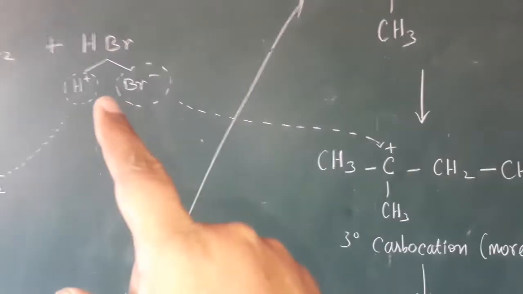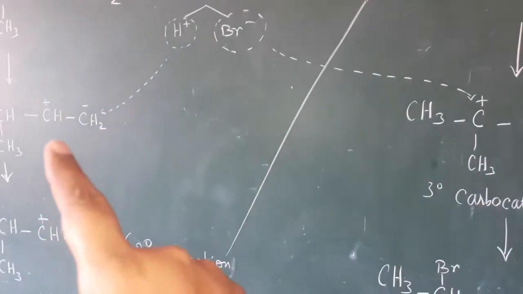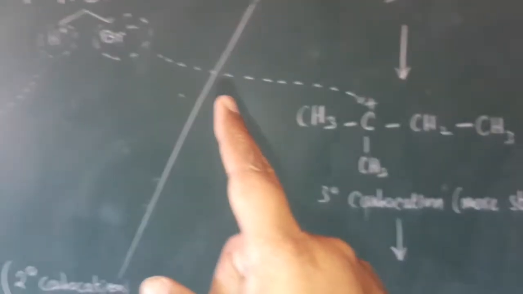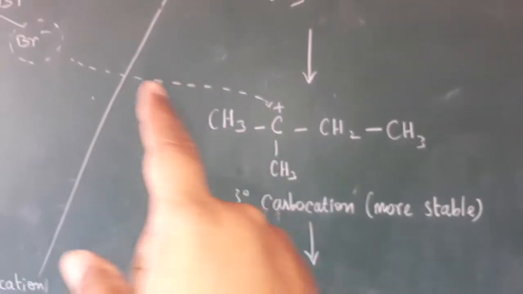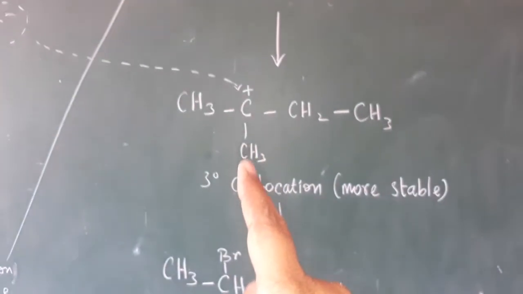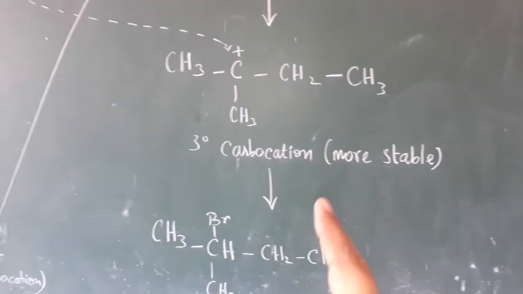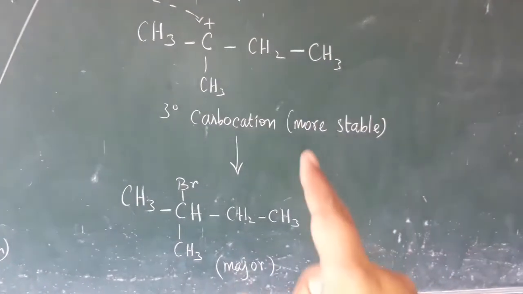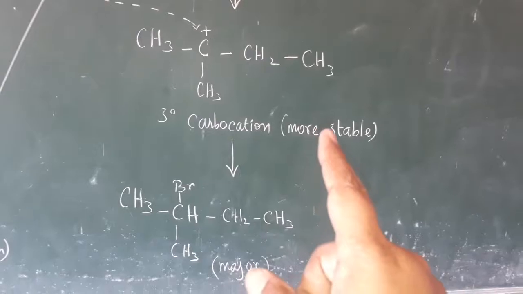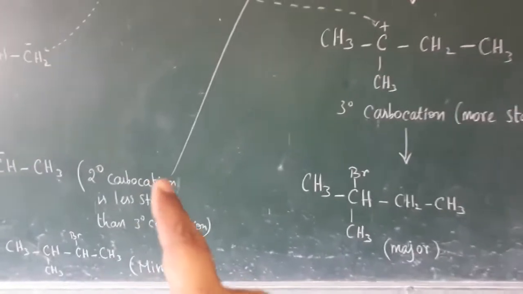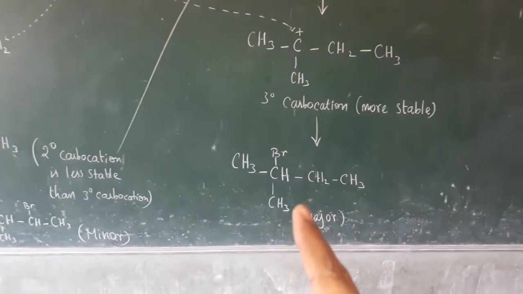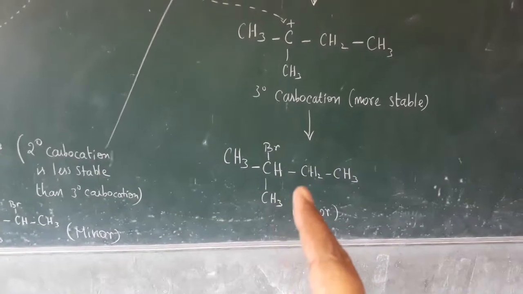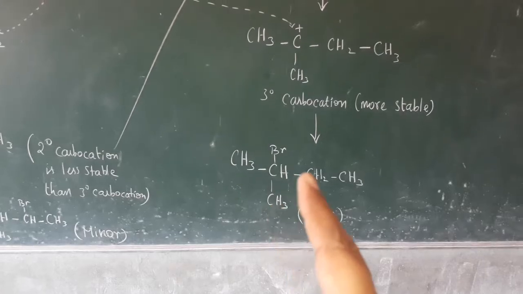The H plus is attached to the first carbon. Now the Br minus goes to the carbon carrying the positive charge, that is the 3-degree carbocation. The 3-degree carbocation is more stable compared to the 2-degree carbocation, so we get the major product like this. This compound is 2-bromo-2-methylbutane.